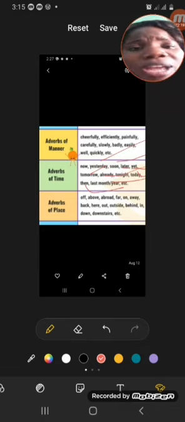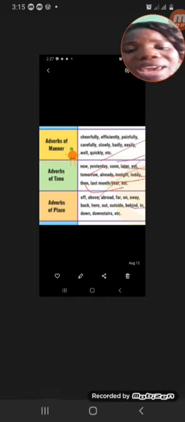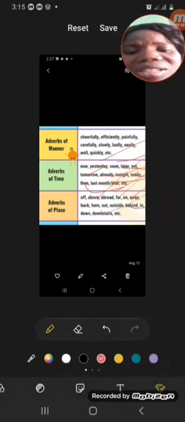Then for adverbs of place, we talk about where something happened. It can be in the room, on the way, behind, above, on, far, downstairs, or wherever. Do you understand now? Okay.